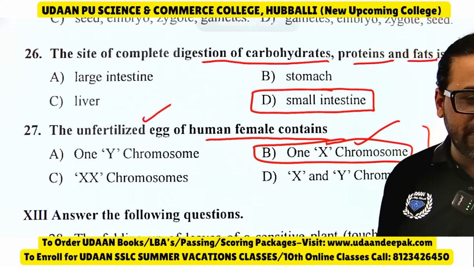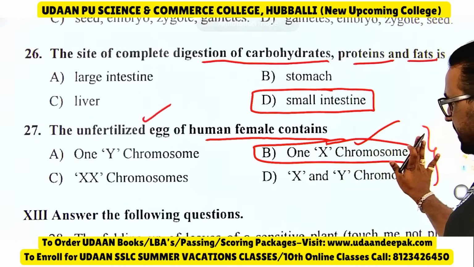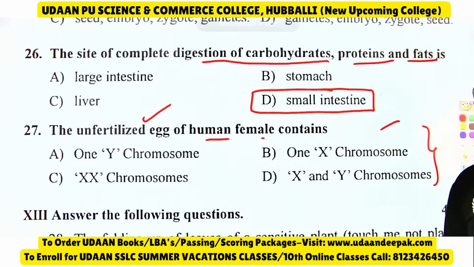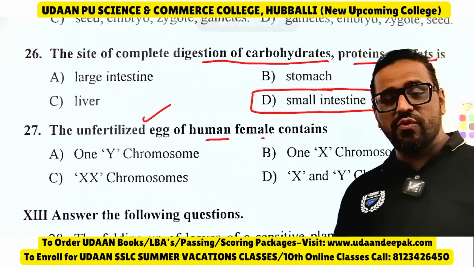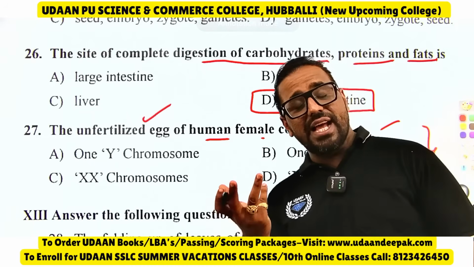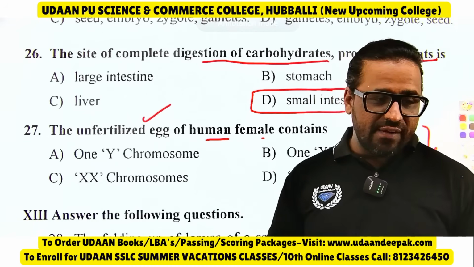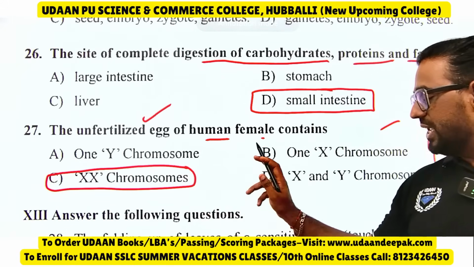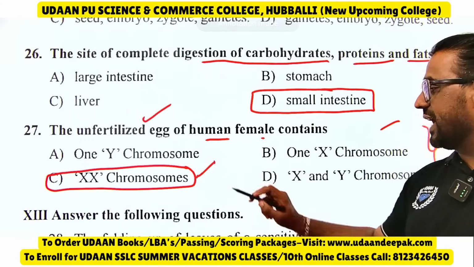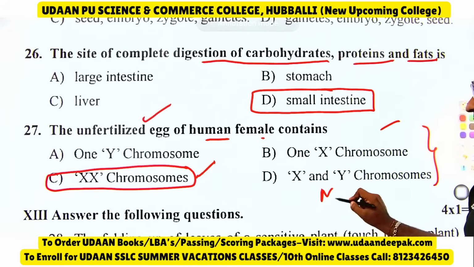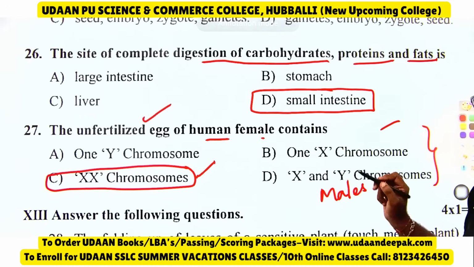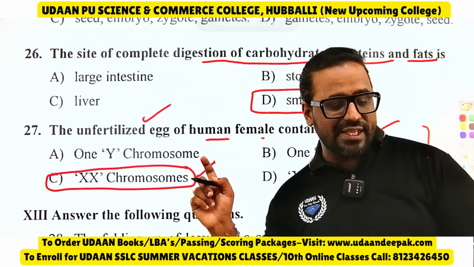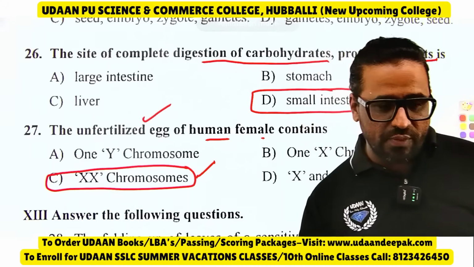Is it one X chromosome or XX chromosomes? See, the unfertilized egg of a human female is not yet fertilized. The right answer is XX, write that down. Because in females you have XX chromosomes and in males you have X and Y chromosomes. Actually one X chromosome should come, that one will be giving, but the right answer here is XX chromosome, that is the right one.